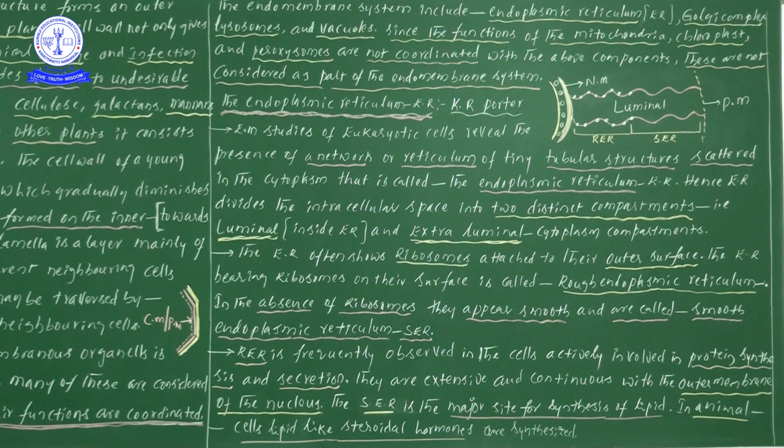When the endoplasmic reticulum moves from the outer nuclear membrane to the plasma membrane, the cytoplasm is divided into two compartments.